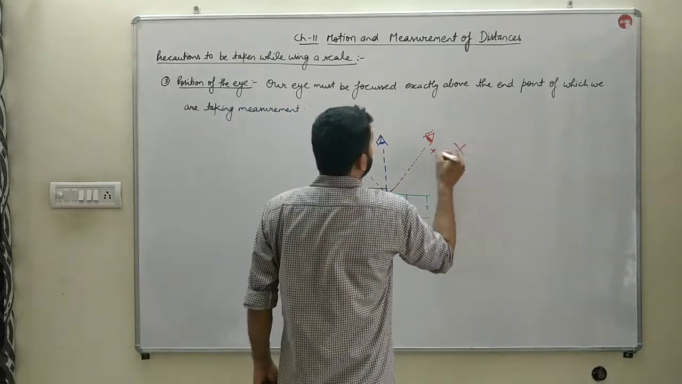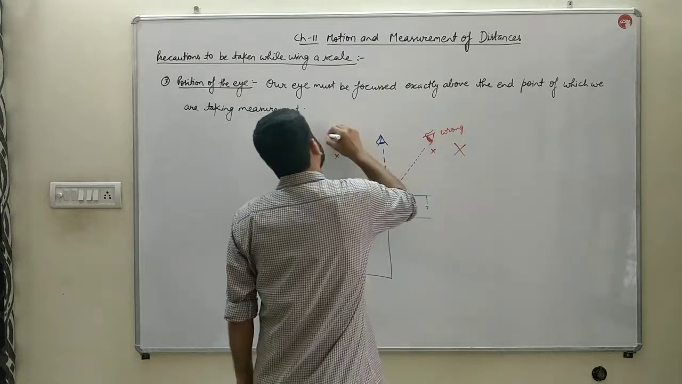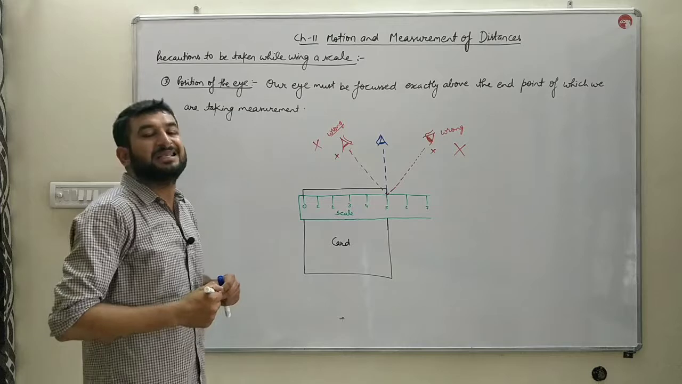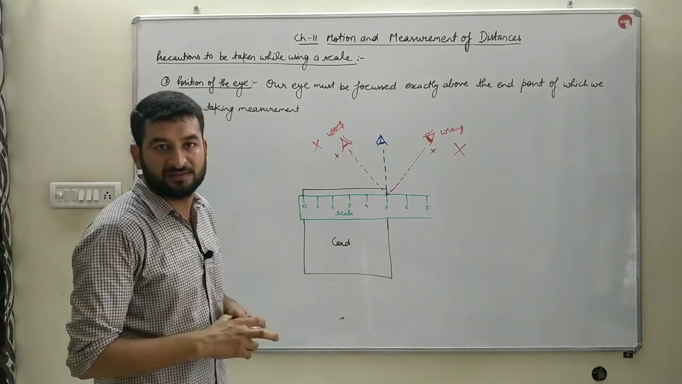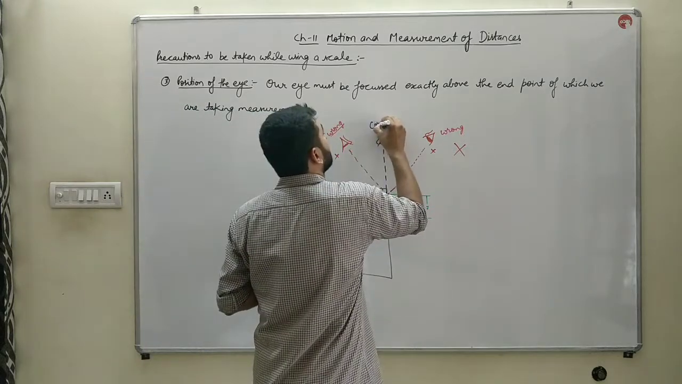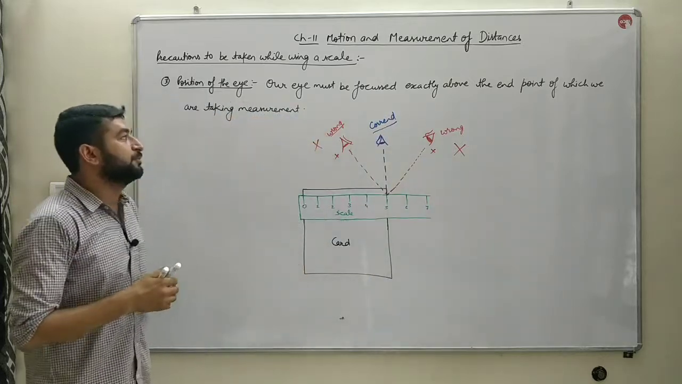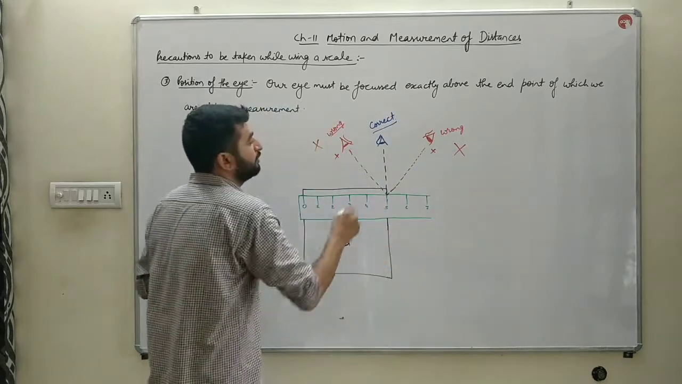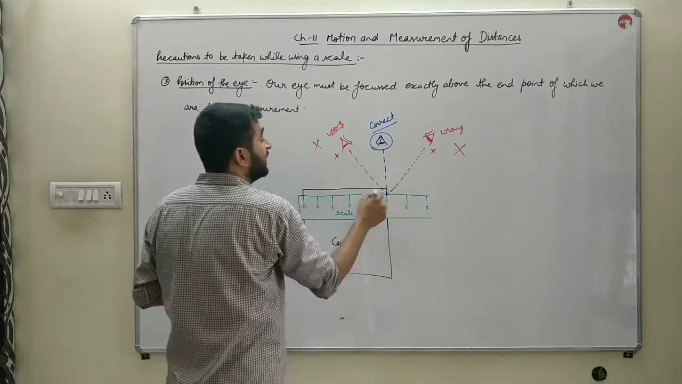These are incorrect positions. These are wrong. As in these cases, the person can make an error while measuring the distance. But the correct position is just above the final end, the final reading. So the position of the eye must be just above the final end point.